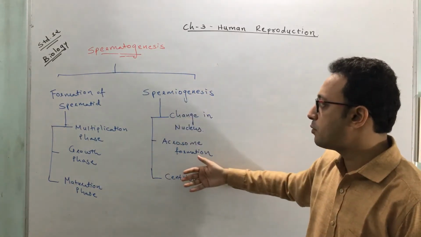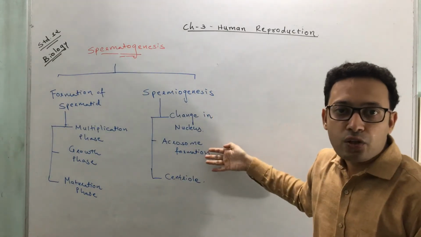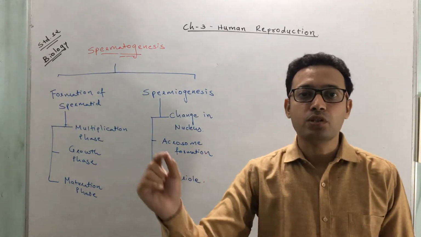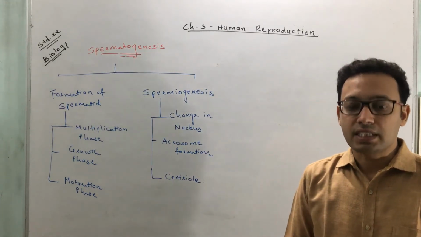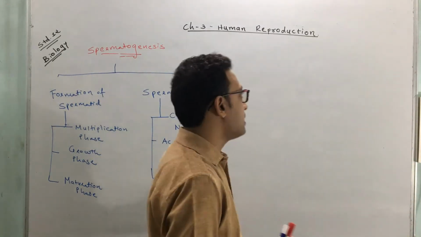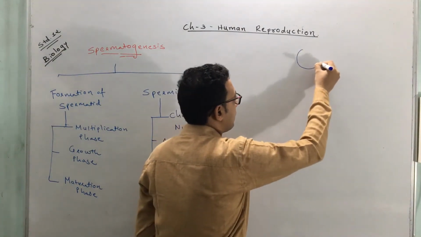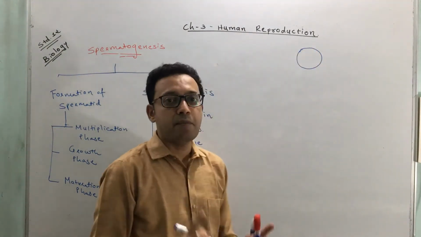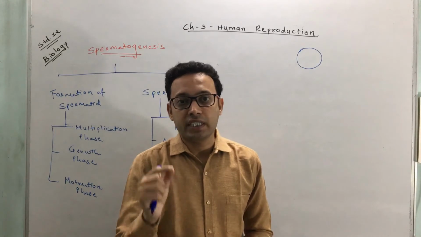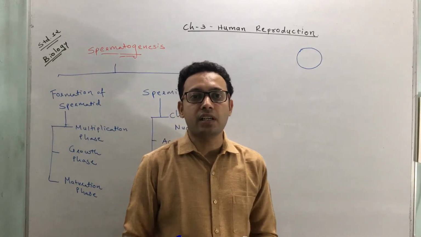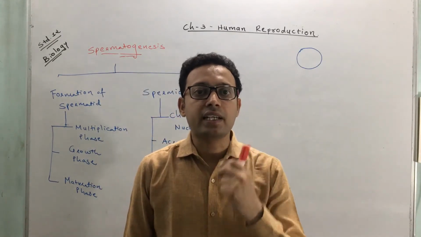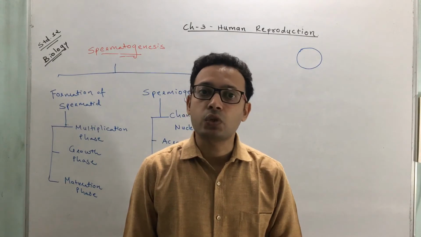So what are the changes that take place? The change in the nucleus, acrosome formation, and centriole formation take place, which ultimately leads to the production of a sperm. So let's discuss how the process starts. All of you know that there are particular cells in a seminiferous tubule. The seminiferous tubule present in the testes, or testicular lobule, possesses two types of cells. One is called the male germ cell, or spermatogonium, and the second type is the Sertoli cell.